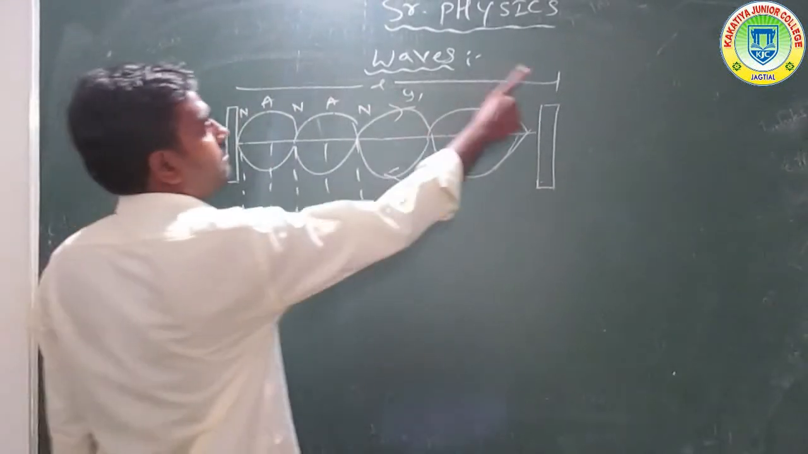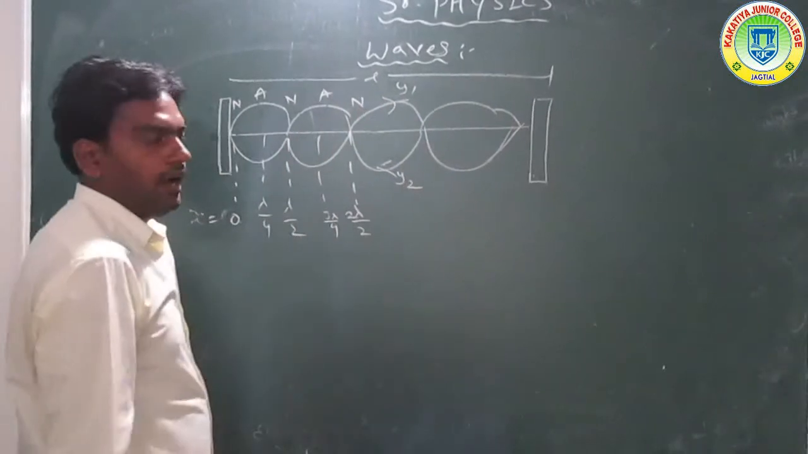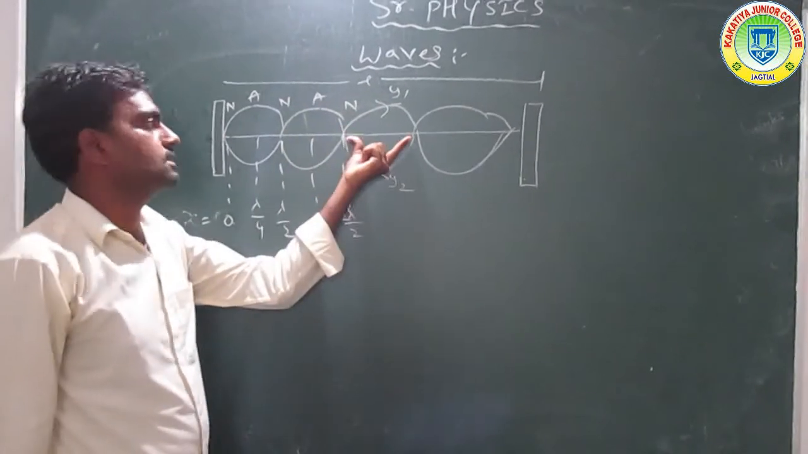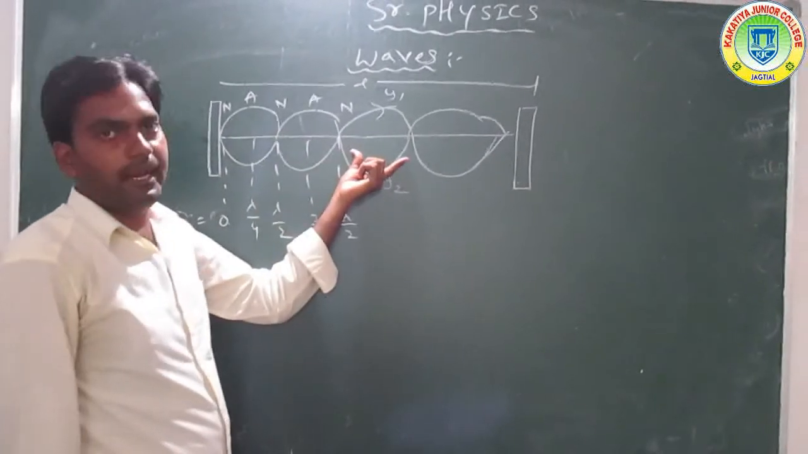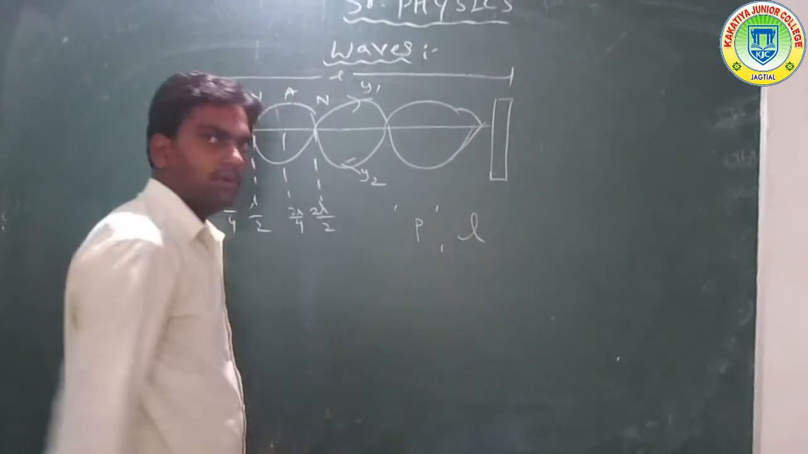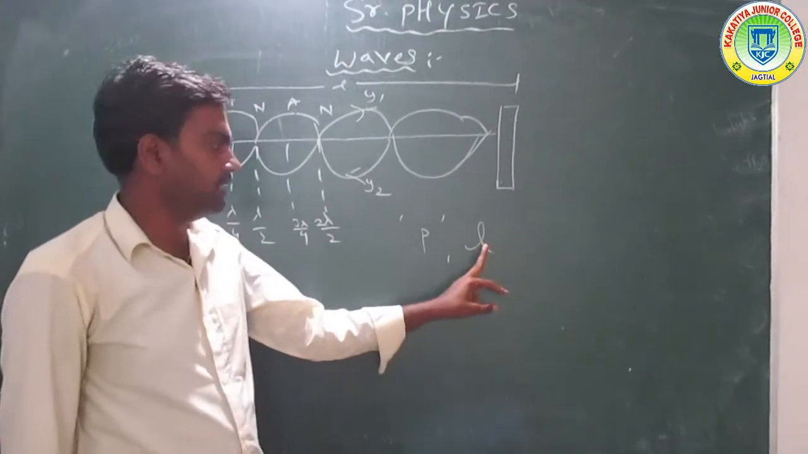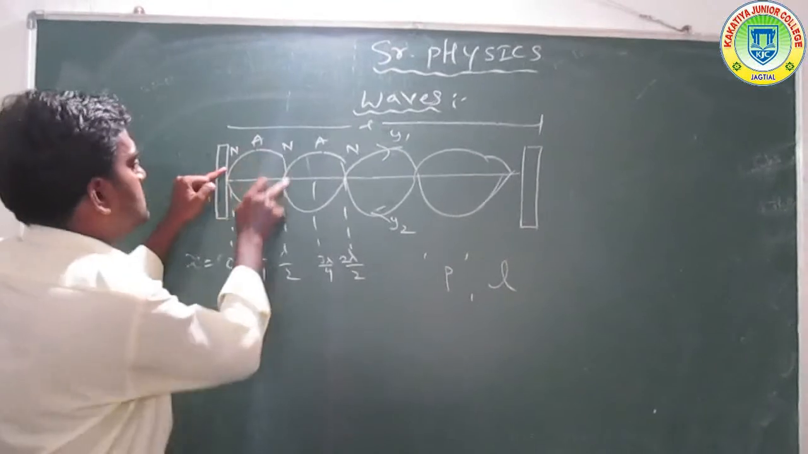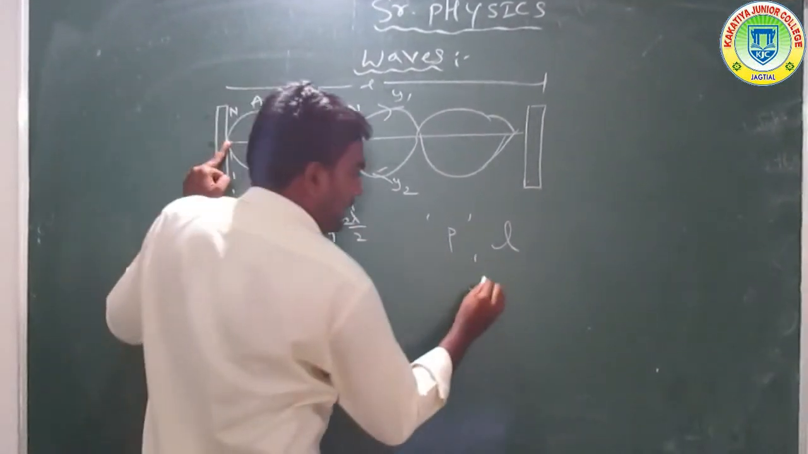The length of the string is taken as L. Now this is one loop, this is another loop, and this is the third loop. The number of loops formed is taken as P, and the length of the string is L. Each segment, each loop, has a length of L by P.